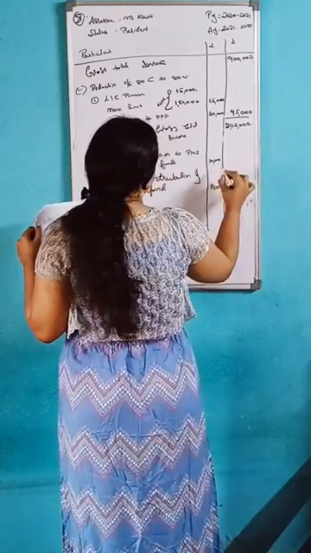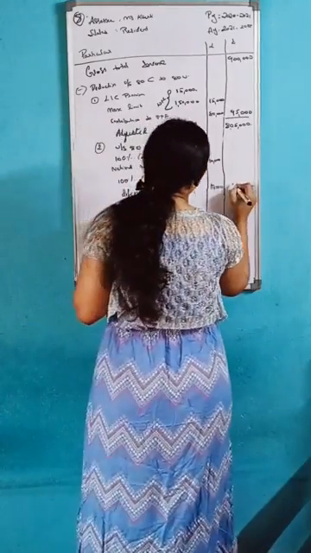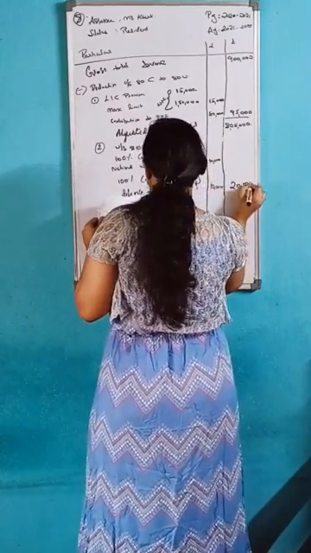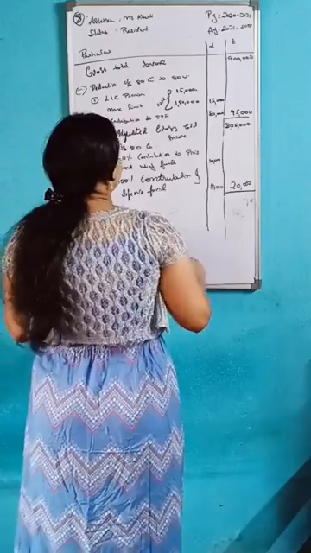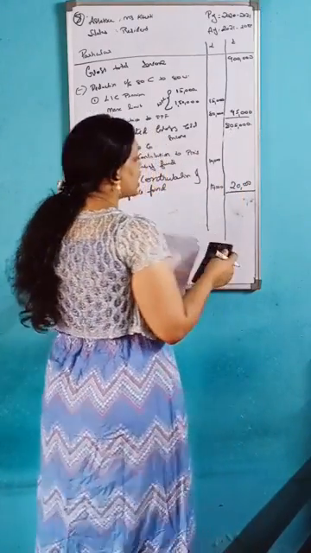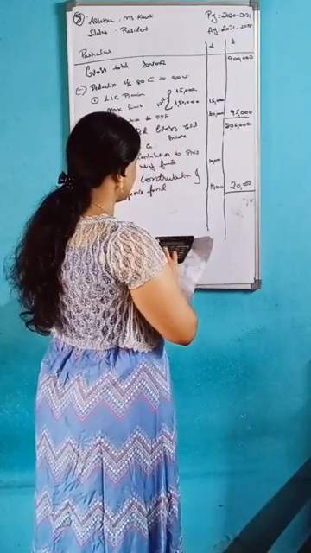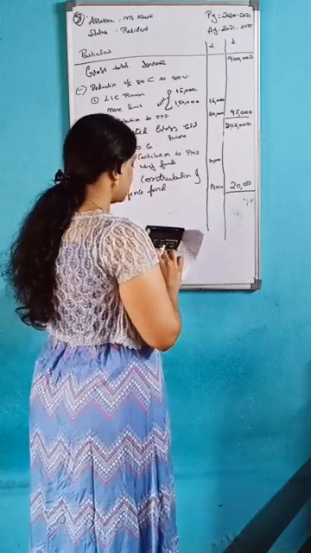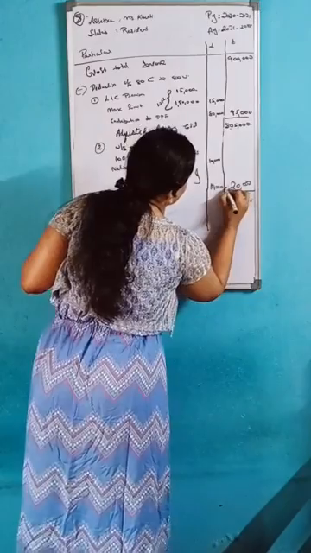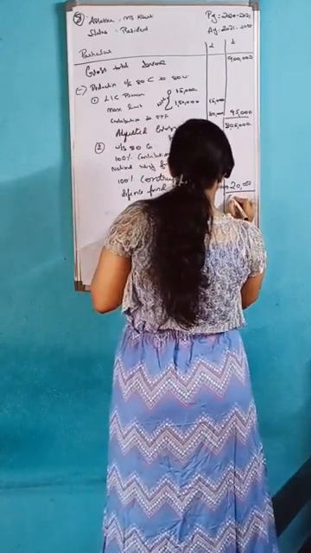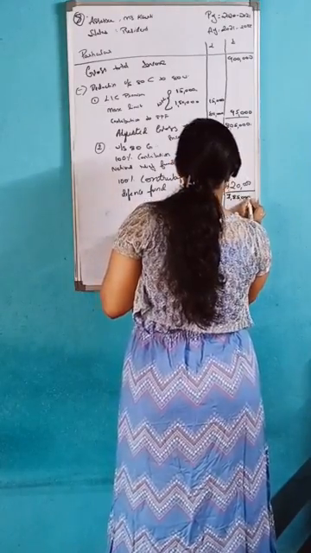So add 10,000 plus 10,000, you will get 20,000. Then subtract: 8 lakh 5,000 minus 20,000. You will get 7 lakh 85,000.